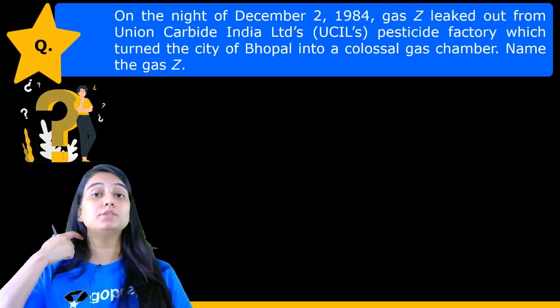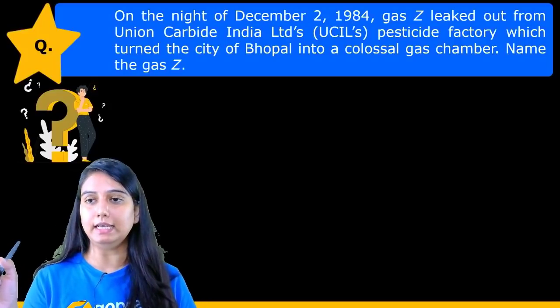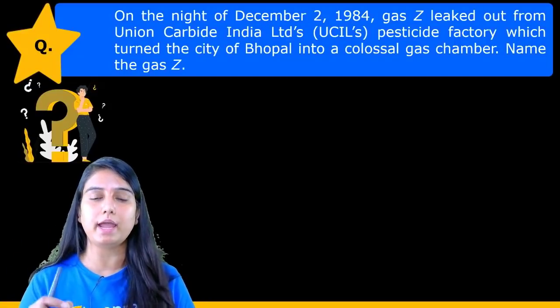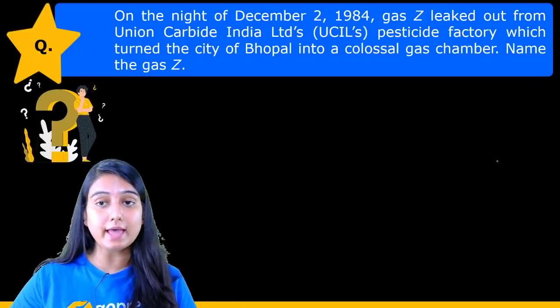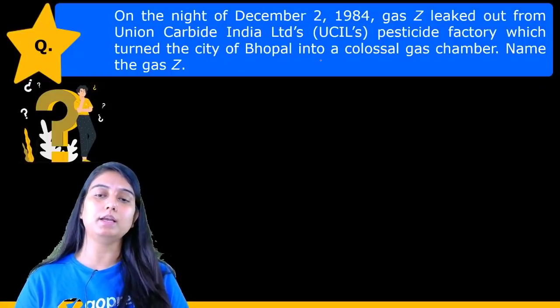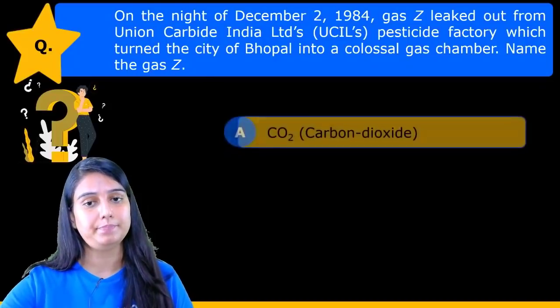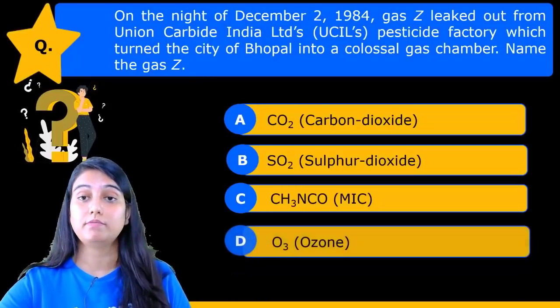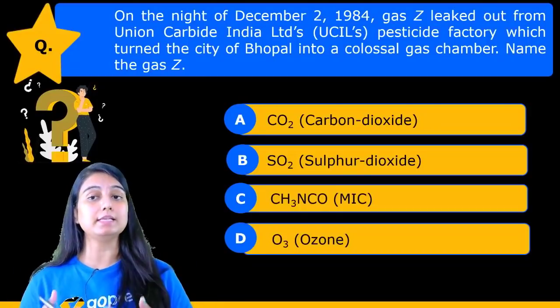Now, on the night of December 2nd, 1984, a gas Z is leaked out from Union Carbide India Limited's UCIL's pesticide factory, which turned the city of Bhopal into a colossal gas chamber. Name the gas Z. So we have to tell the name. This was a very unfortunate event. We also call it Bhopal gas tragedy.